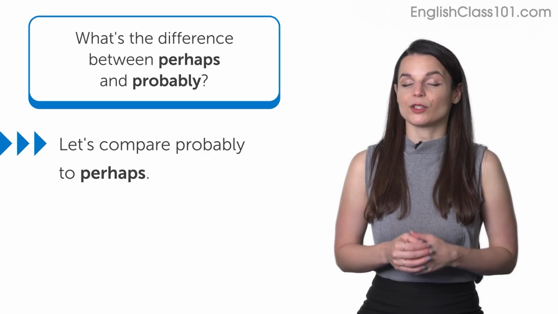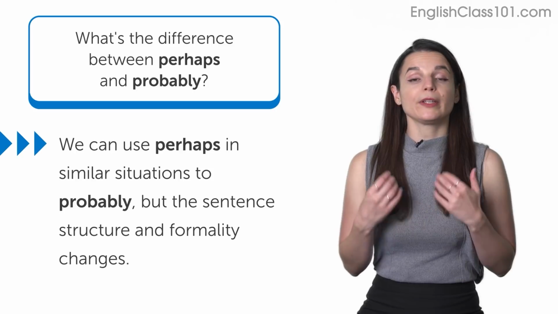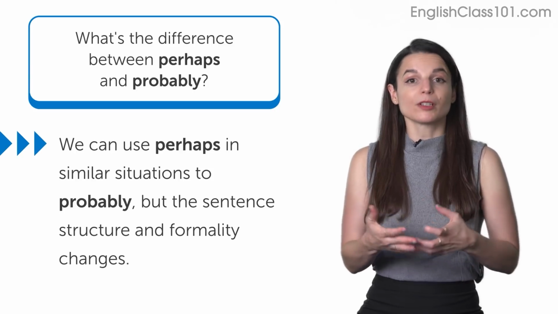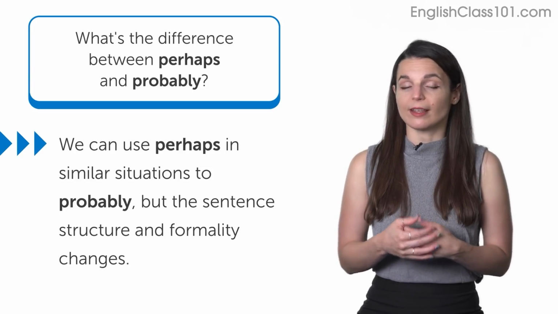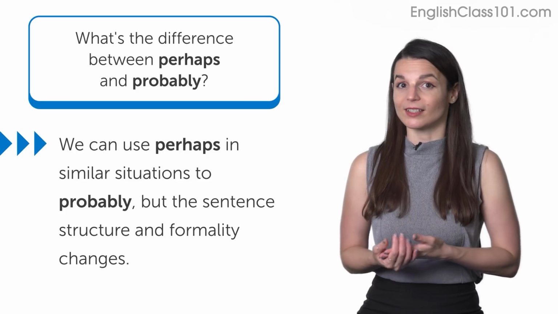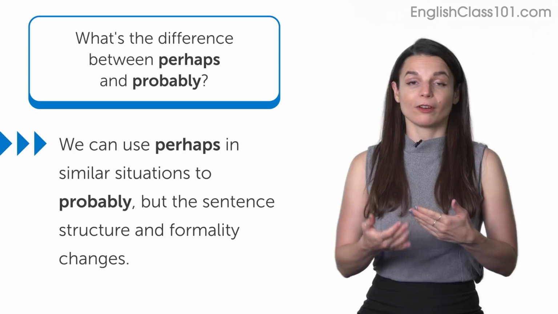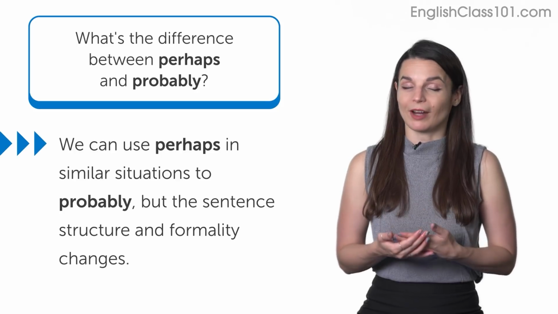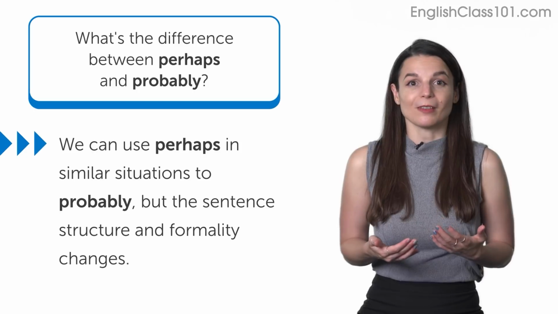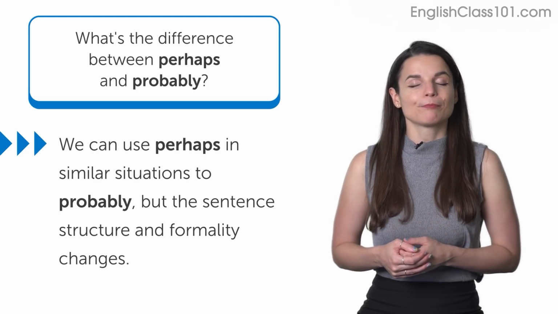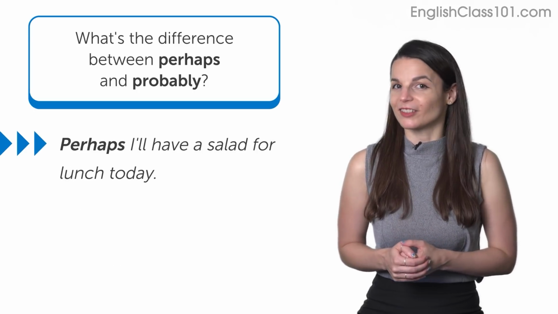Let's compare this to perhaps. So we can use perhaps in similar situations to probably, but the sentence structure changes and the level of formality of the sentence also changes. For example, if I wanted to use perhaps in a sentence expressing my thoughts about my lunch, I could do that, but it would sound like this. Perhaps I'll have a salad for lunch today.